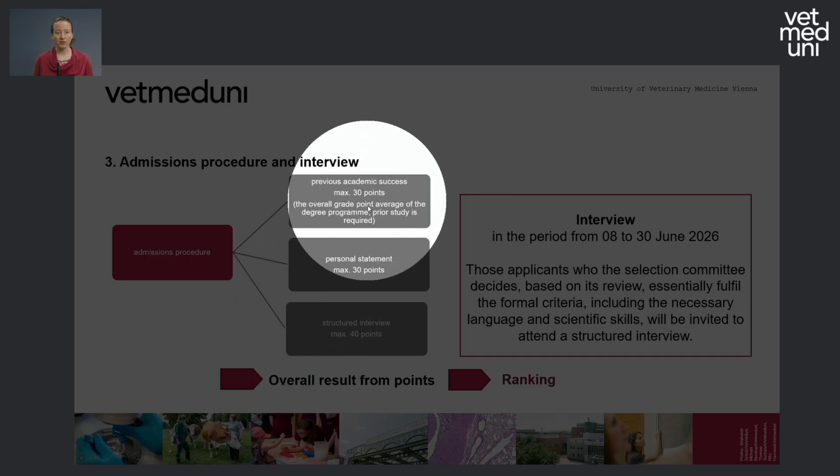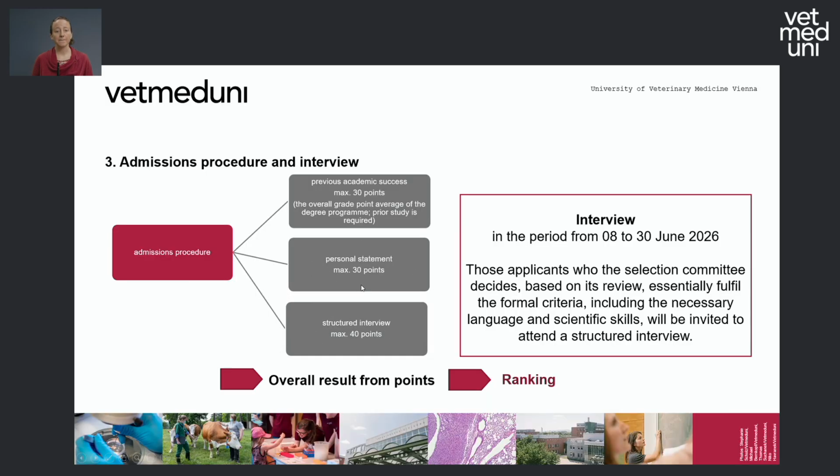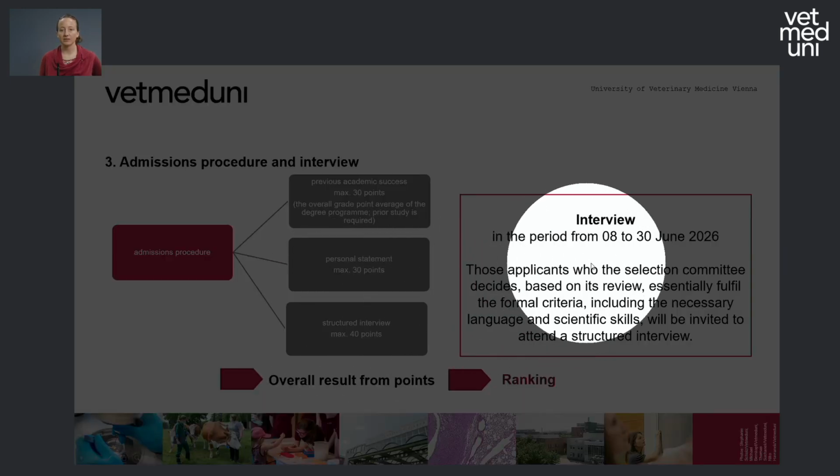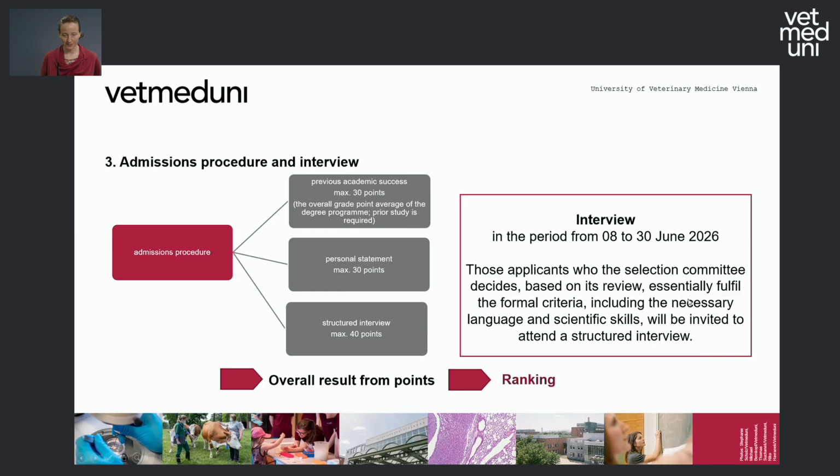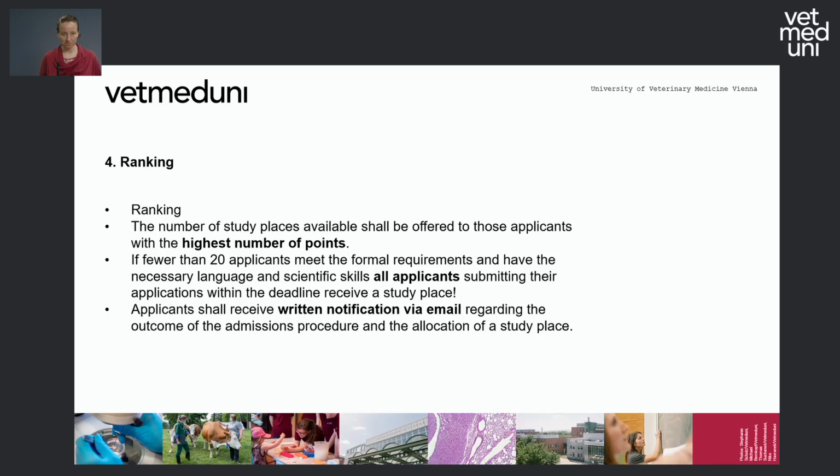From all these three parts, you have an overall result, and those will be ranked. With that, you will have a ranking of the people that have applied. The interview will take place in the period from 8th till 30th June 2026. If you are invited to an interview, you will receive a personal invitation.